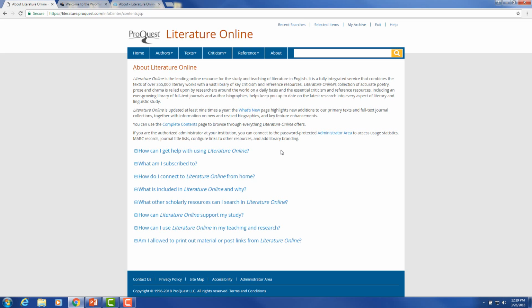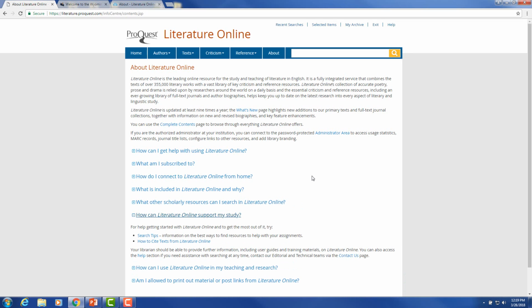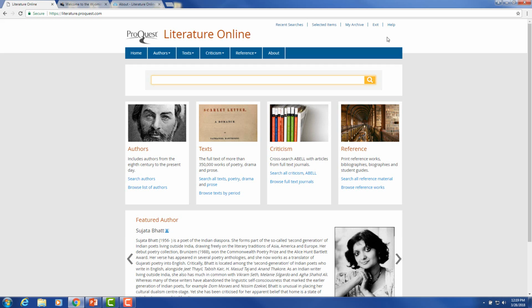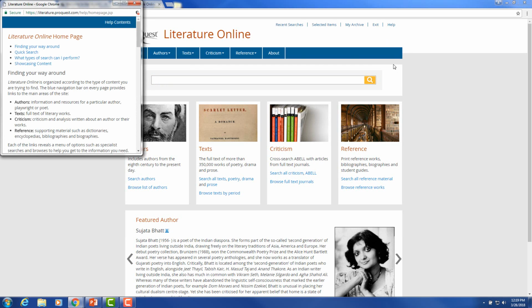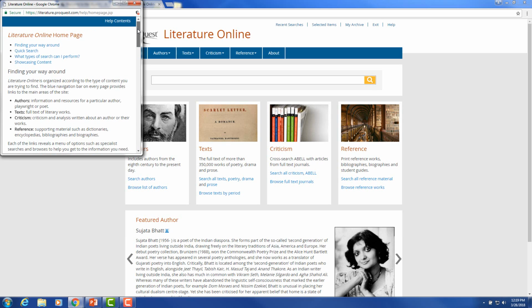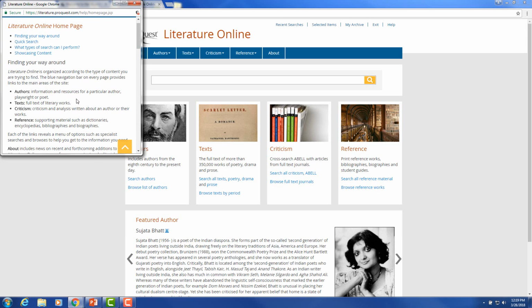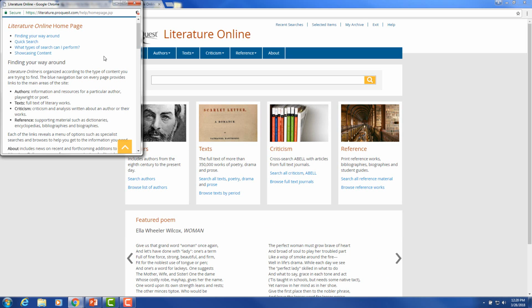There's a complete contents page. There's a What's New page. There's also about scholarly resources, what's included, and a great FAQ on how literature online can support student study. At the far top, far right, there's the Help button, and this is subject specific, so no matter what page you're on, it will come up with the help appropriate to that page. Since we're on the home page, you'll see that it's giving us information on finding our way around this page, doing a quick search, types of searches, and showcasing the content here.